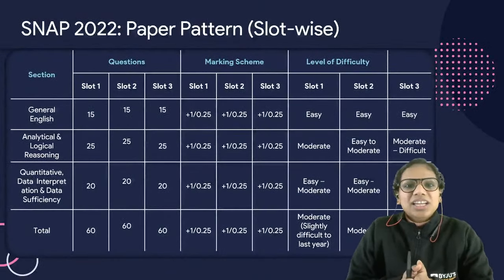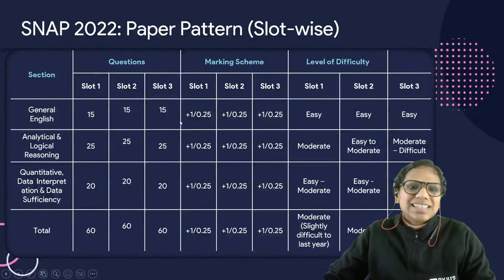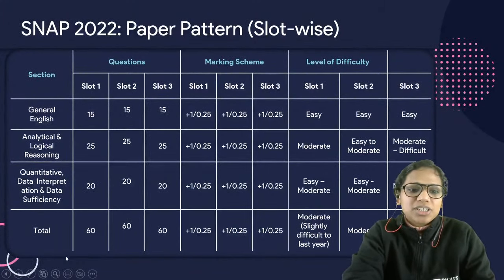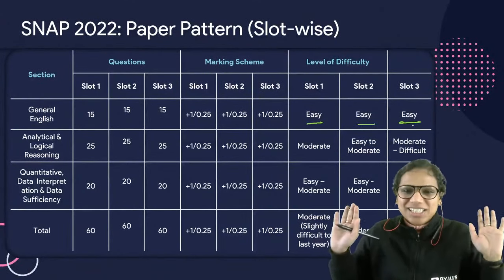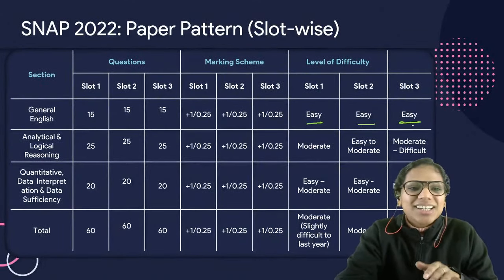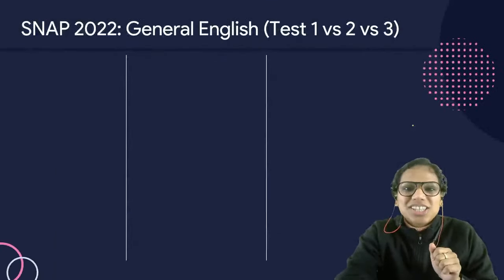If you look at the pattern, exactly the same pattern in terms of the number of questions, and I'm very happy that for my section, General English, exactly the same difficulty level also, it was pretty easy, right? So, pretty sorted when it comes to General English.